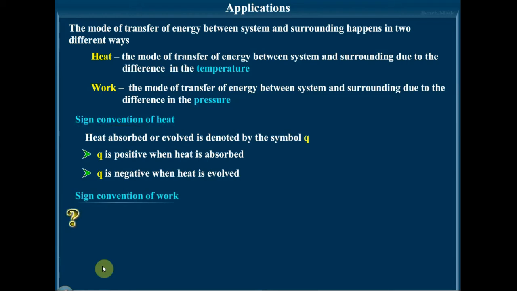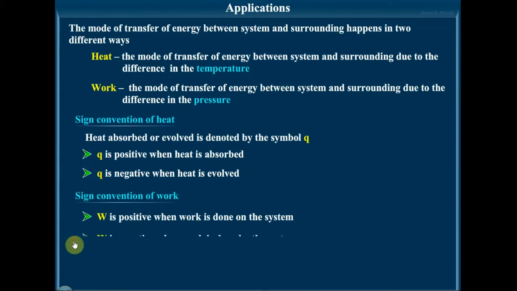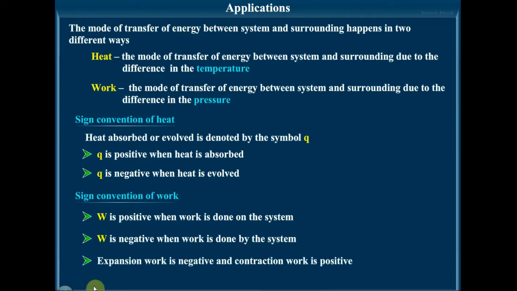Now what about work? The work done on the system is positive. Work done on the system is taken as positive, and the work done by the system is taken as negative. That is, W will be less than 0. So these two points are very important when we'll be doing problems. Expansion work is negative. That is, during expansion, the work is done by the system. Isn't it? That is, it is the gas.